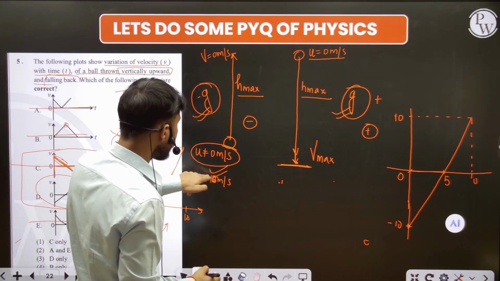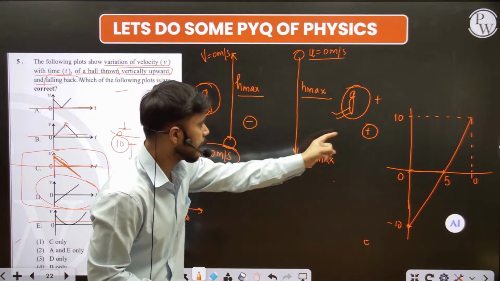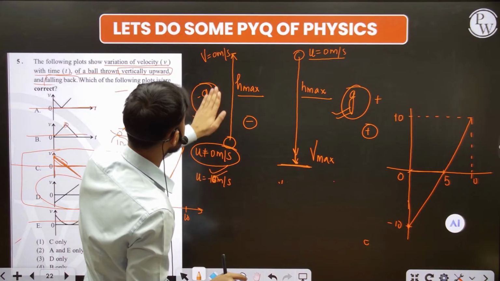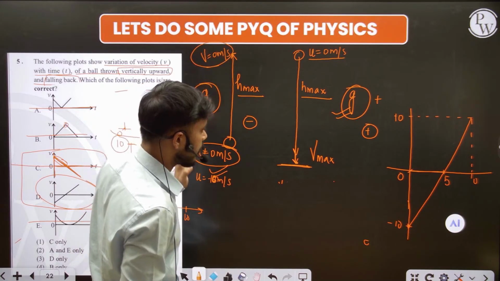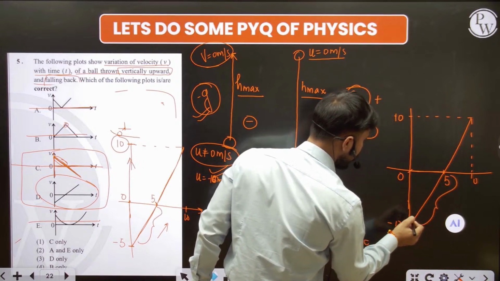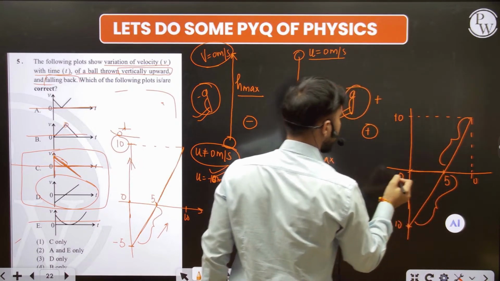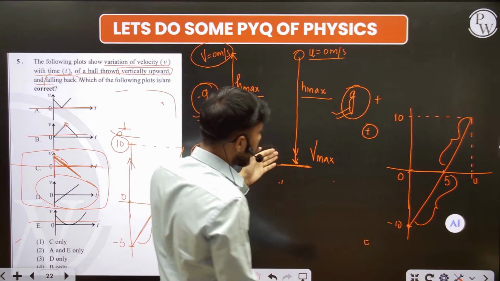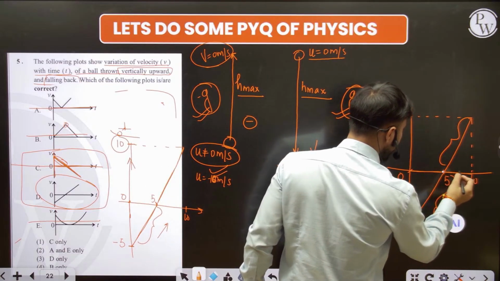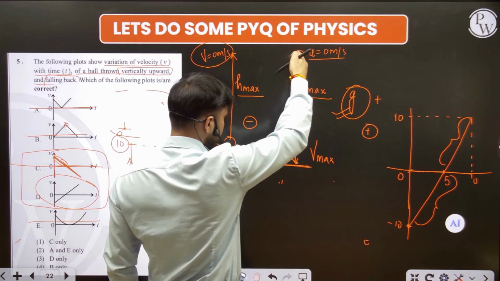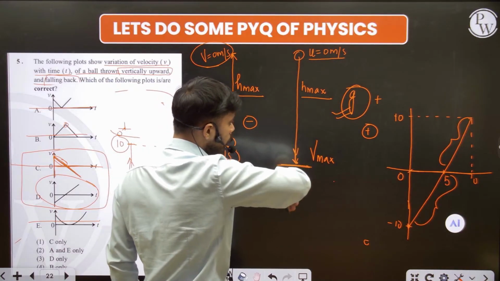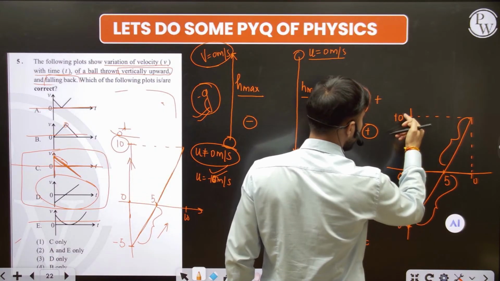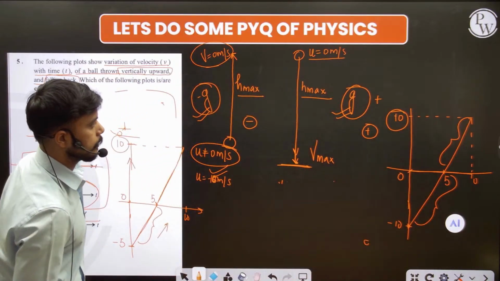Why is there a minus here? Because I took the upward side as negative and the downward side as positive, because we have two different directions and velocity is a vector quantity. So it goes upward and reaches the maximum point and the velocity becomes 0. This is the complete case of retardation. After that it comes downward, and as it comes downward the time is continuously increasing, 5 to 10. The object comes downward with its velocity in the positive direction, and after 5 to 10 seconds its velocity goes from 0 to 10 meter per second again, on the positive side.